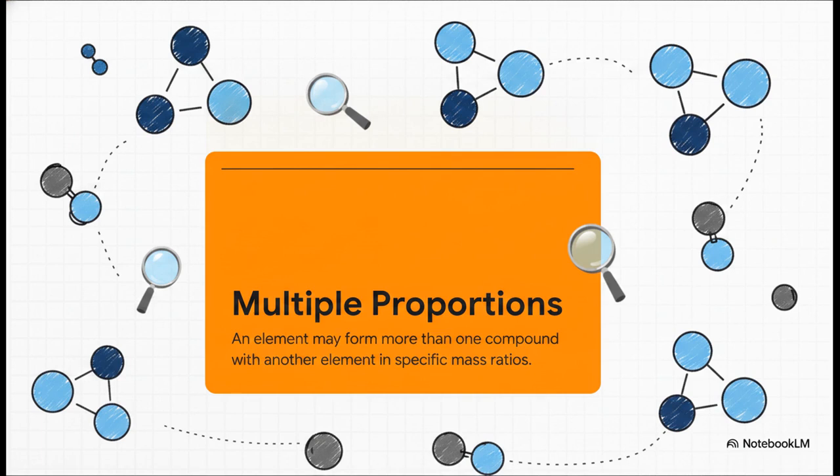And finally, John Dalton takes it one step further with the law of multiple proportions. He showed us the next level of complexity, realizing that an element can actually form more than one compound with another element. But here's the kicker. When they do, the masses of the elements that combine do so in small, distinct whole number ratios. It essentially proves that matter combines in very discrete, predictable chunks, not just random, messy smears.